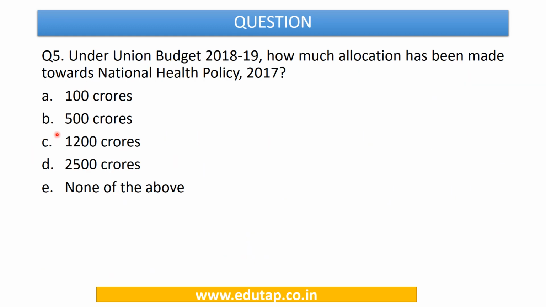Now let's move to the next question. Under the Union Budget 2018-19, how much allocation has been made towards National Health Policy 2017? Options are 100 crores, 500 crores, 1200 crores, 2500 crores, or none of the above. So this question is about National Health Policy 2017, that is the allocation that has been made to this policy under the Union Budget 2018-19.